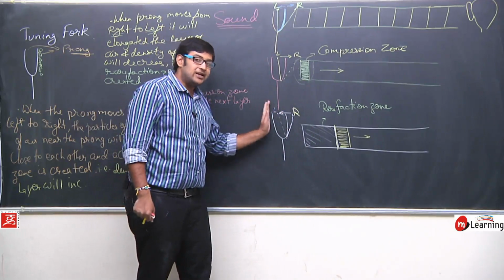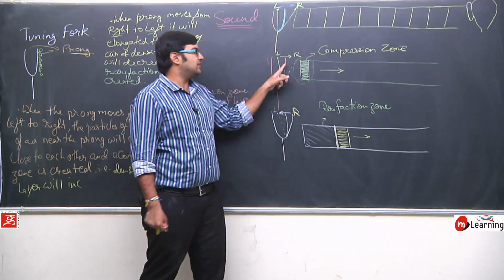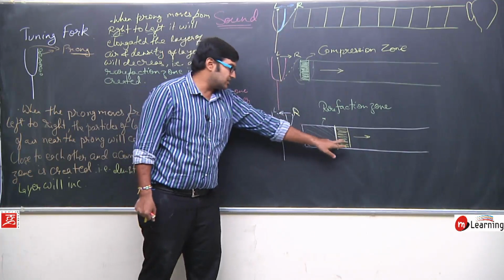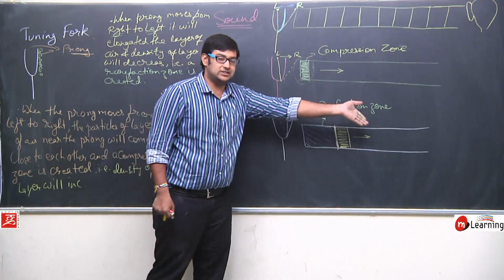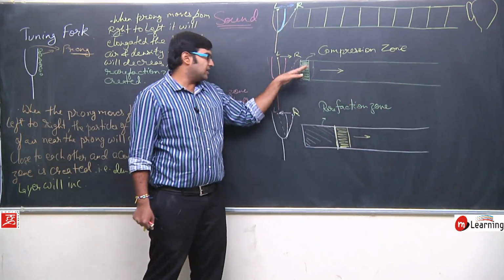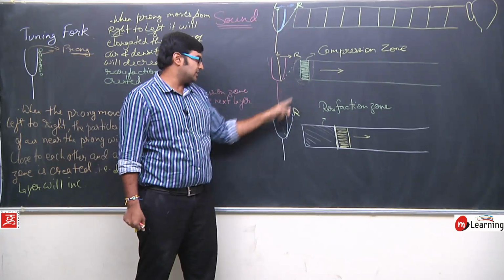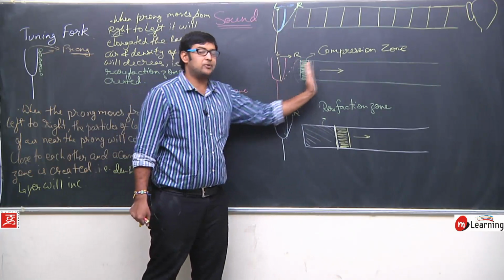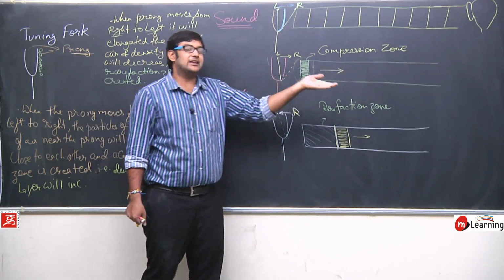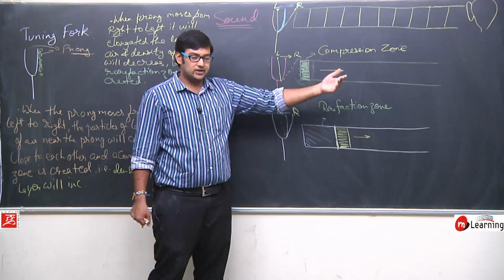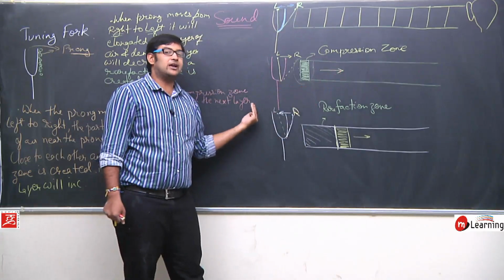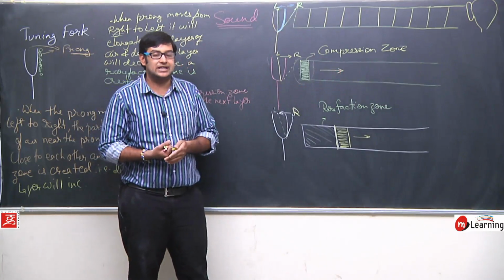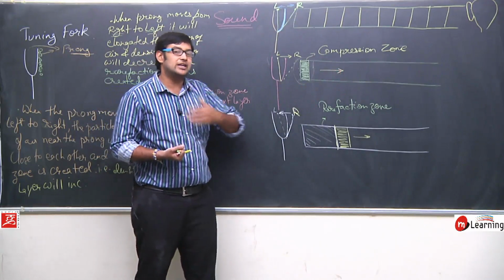What will happen when it again moves from left to right? Again a new compression zone will get created, and this compression and this rarefaction have travelled some distance. This compression will get transferred to the next layer in front of it, and when it again moves from left to right, a new compression and a new rarefaction zone will get created, and this process will continuously repeat.